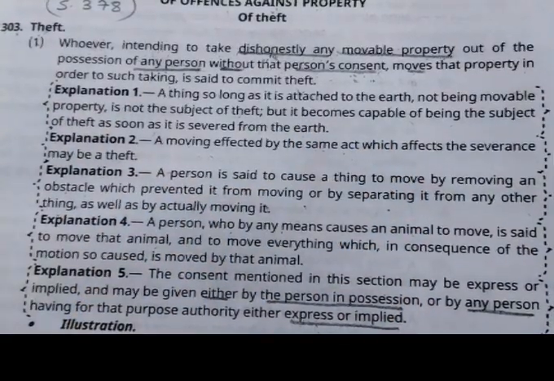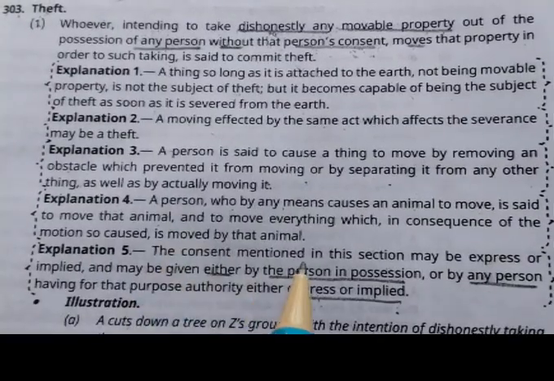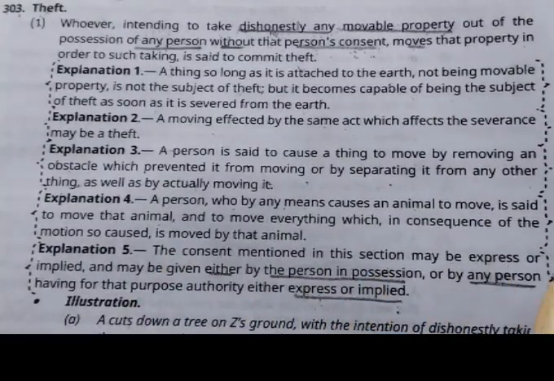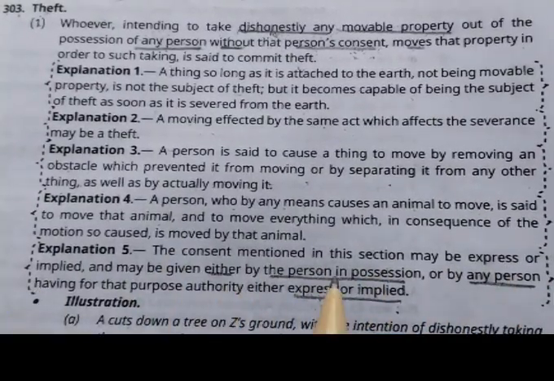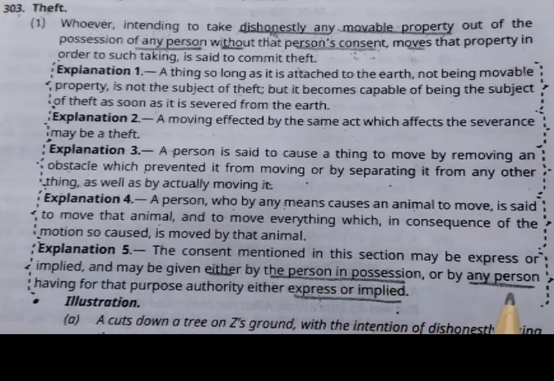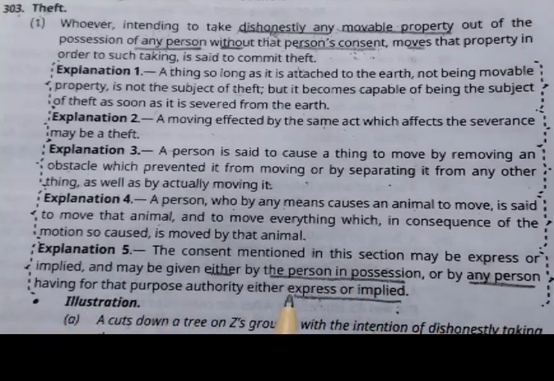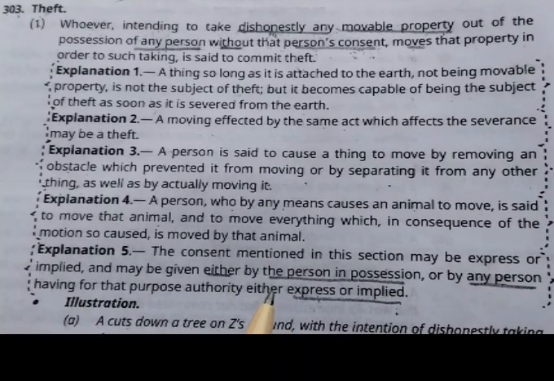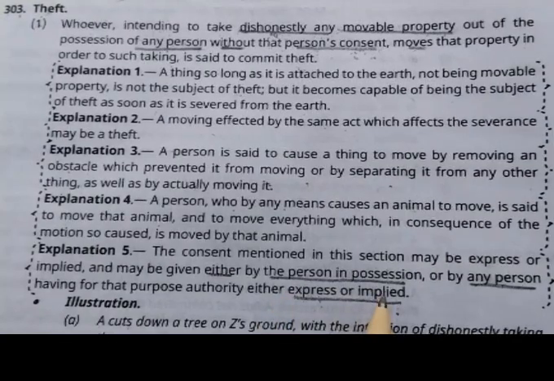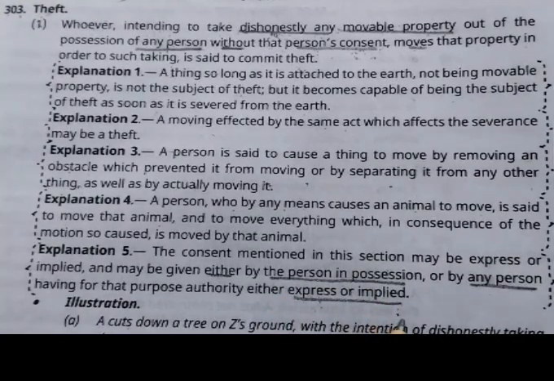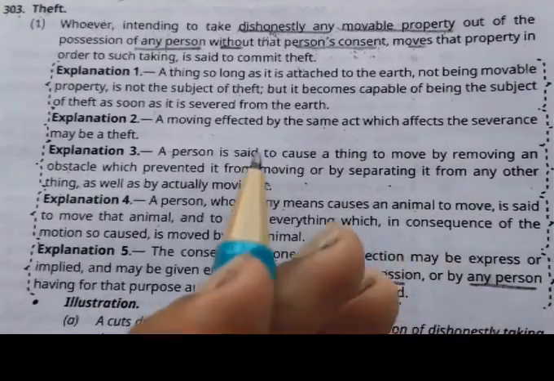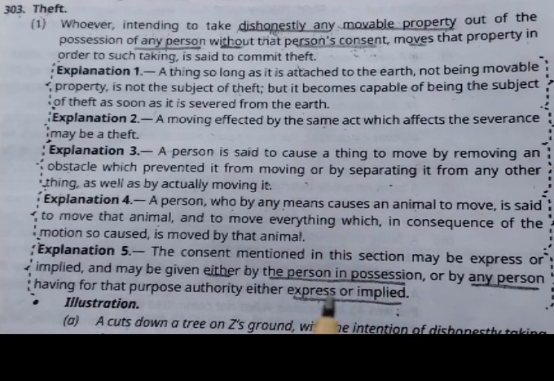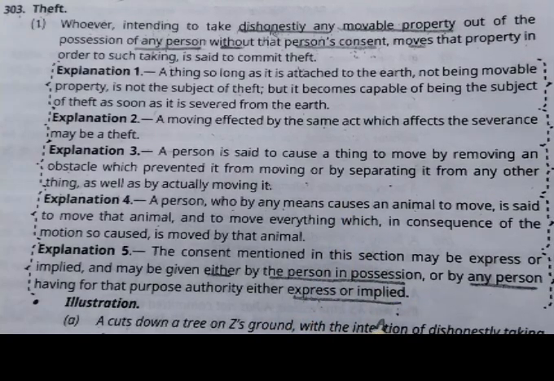Explanation 5 talks about the consent mentioned in this section, which may be express or implied and may be given either by the person in possession or by any person having authority for that purpose, either express or implied. Here, express consent means clearly stated consent, like orally or in writing, whereas implied consent is not directly stated but inferred from actions, facts, or circumstances.